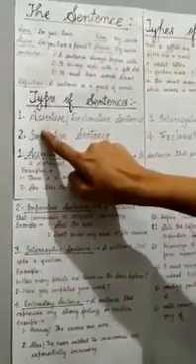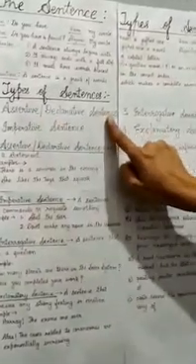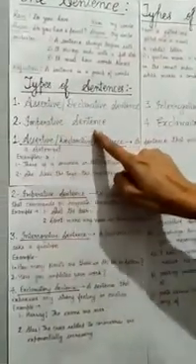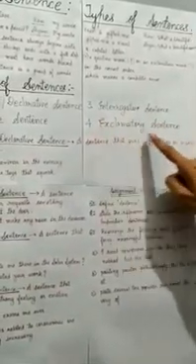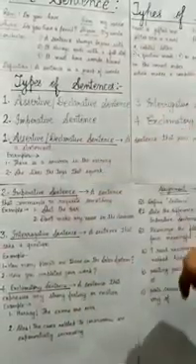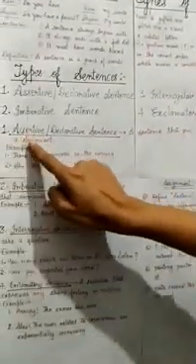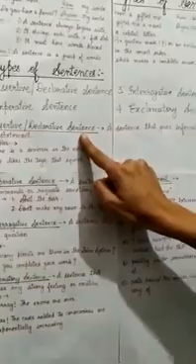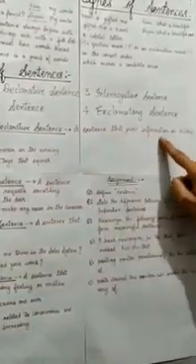Now here, based on these criteria, a sentence has been divided into four types. First is assertive or declarative sentence. Second is imperative sentence. Third is interrogative sentence, and fourth is exclamatory sentence. One by one, we will understand every type of sentence. First is assertive or declarative sentence: a sentence that gives information or makes a statement.